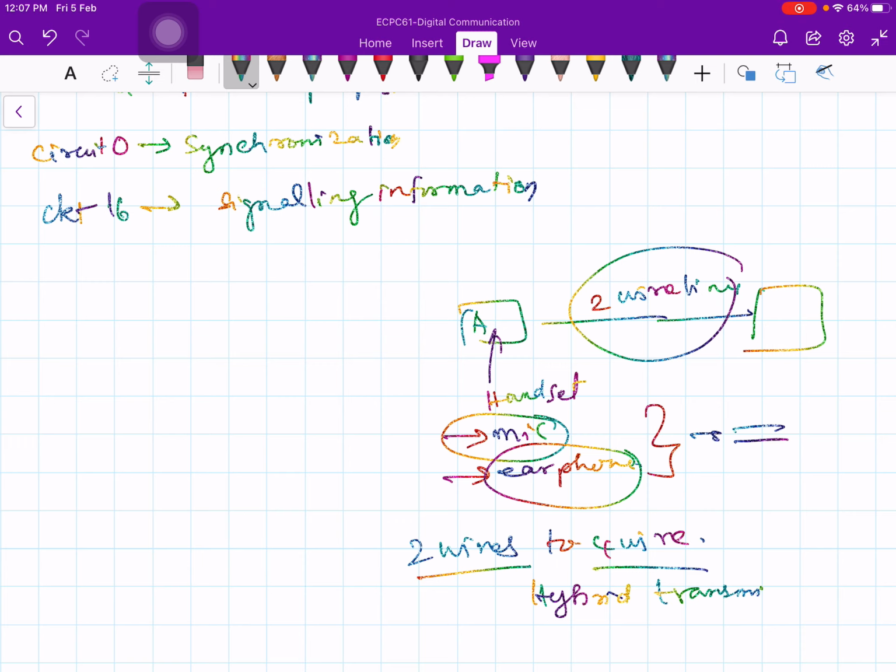When I transmit, it is done on one pair, and when the other person is transmitting, it comes on a separate pair, so that we don't interfere with each other. My voice will not interfere with the other side person's voice. So on trunk lines, it is important to do so if feasible. Many trunk lines could also be of the 2-wire kind, but it is preferred to have 4-wire trunk lines.